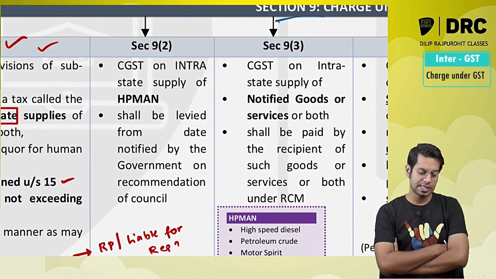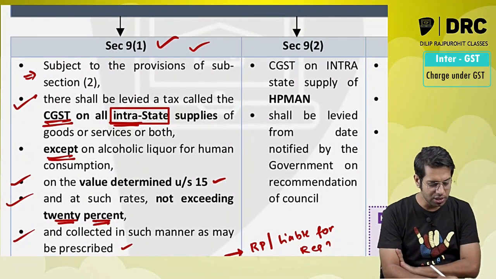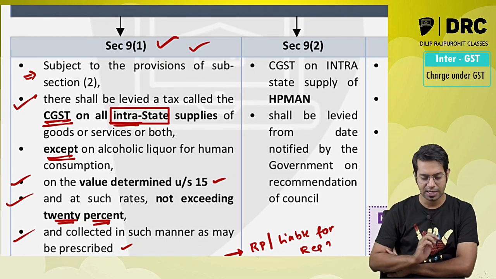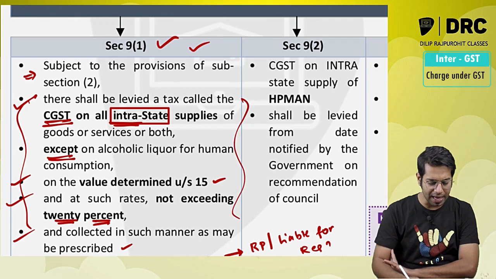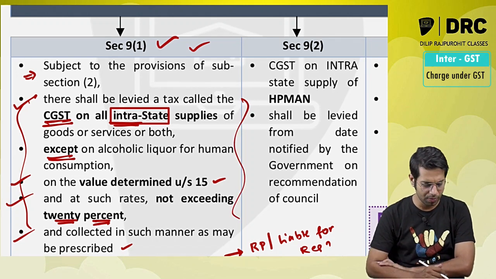Now, we will go to the second subsection, section 9, subsection 2. See, the first subsection says, subject to the provision of subsection 2, there shall be levied a tax called central goods and services tax. Meaning, you are supposed to pay tax on intrastate supply of goods or services except on alcoholic liquor for human consumption.